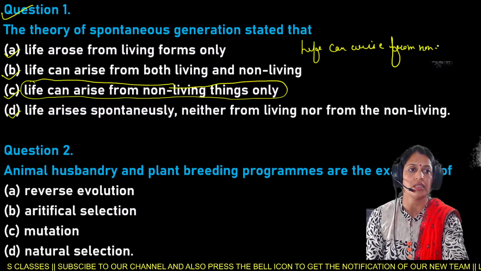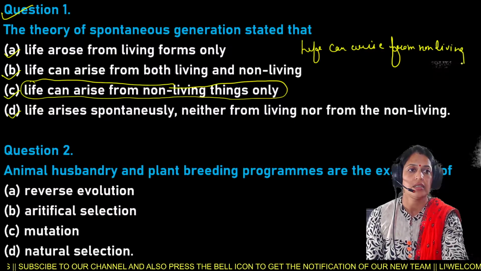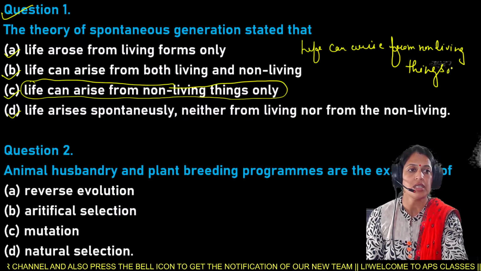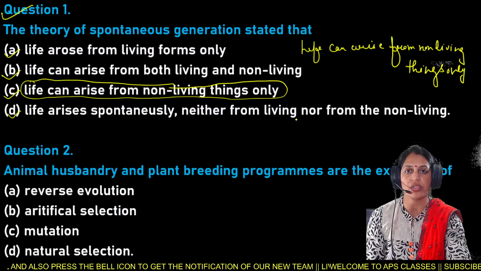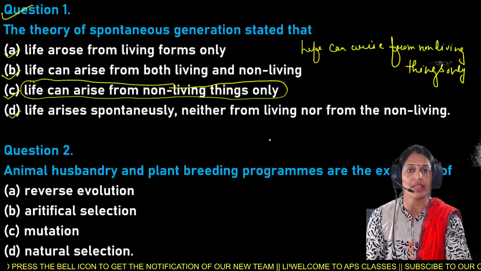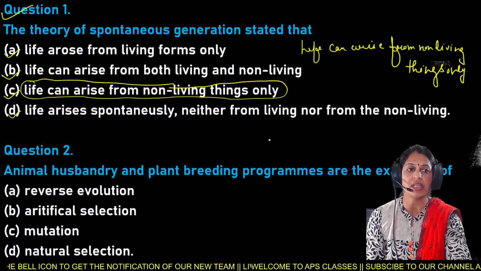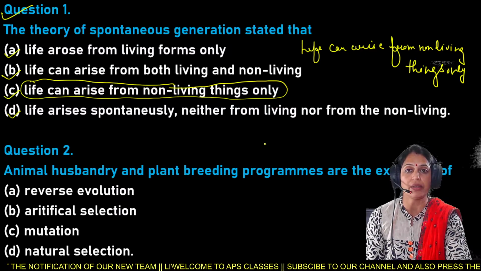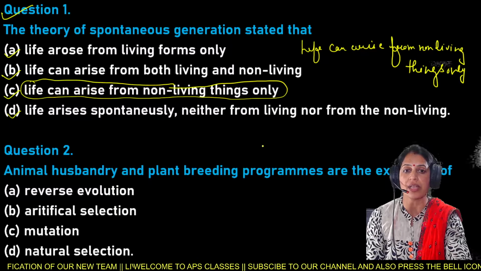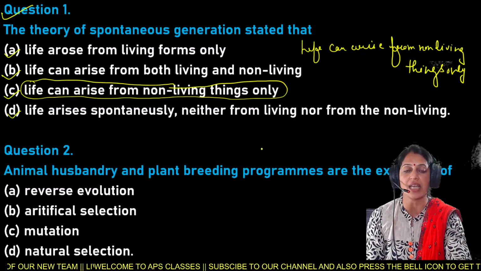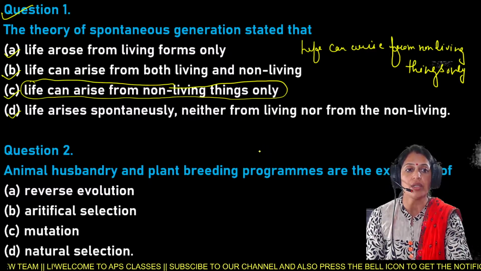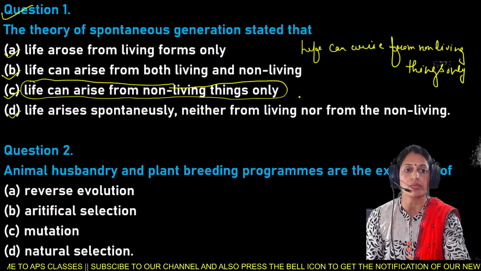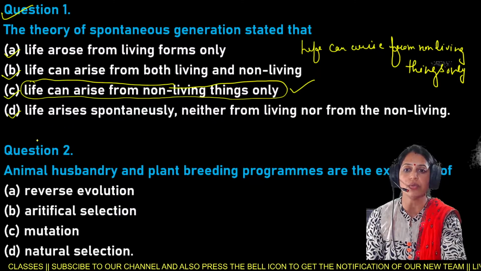According to this theory, life can arise from non-living things only, not from the living things only, not from both living and non-living, and not spontaneously from neither. So here option C is the right answer for question number 1.